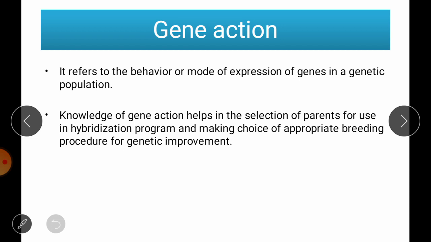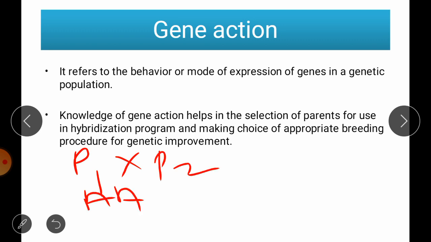Suppose you have two parents, P1, and you cross it with P2, having genotypic value capital A and small a. When you cross these two parents, the resulting F1 will have a heterozygote form, that is capital A, small a.